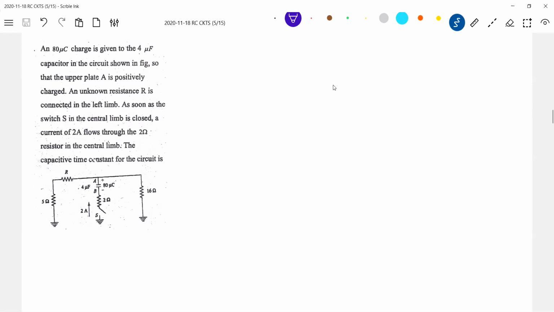He is asking for the value of the capacitive time constant for the circuit. If you can get the value of R, the rest of everything we can determine. Let me go for just after closing the switch. If you find it difficult, you can make them a loop.